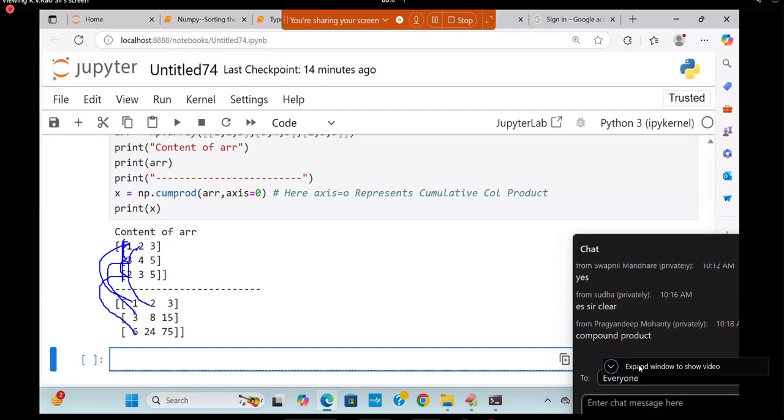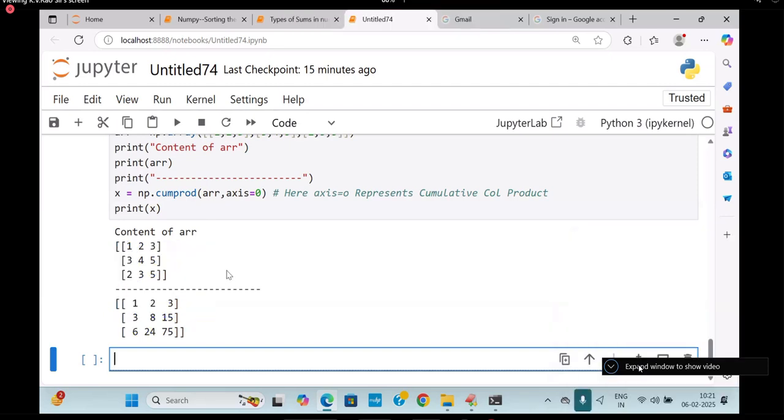Come on, next what? 2, 2 into 4 is 8, 2 into 4 into 3 is 24. Then 3, 3 into 5 is 15, 3 into 5 into 5 is 15 into 5, that is called 75. Are you following me? Beautiful. How many cumulative sums? 1D cumulative sum, 2D cumulative sum over columns, 2D cumulative sum over rows. How many sums, products, see? Great subject or not? But remember all these things.